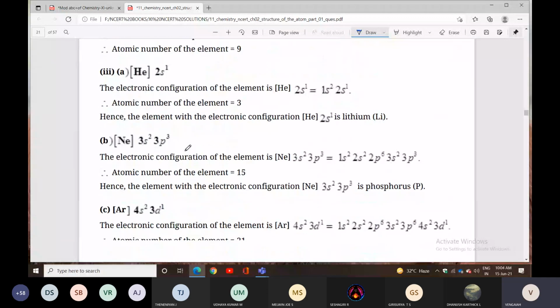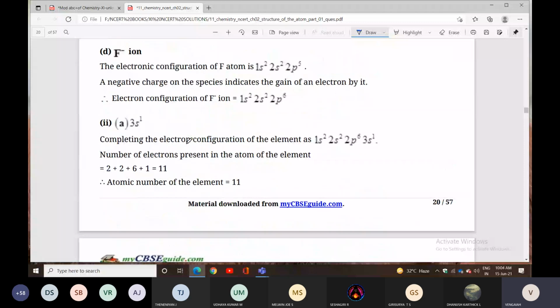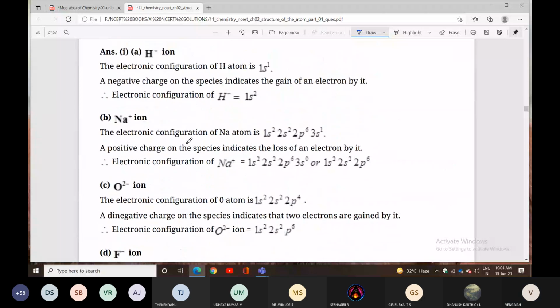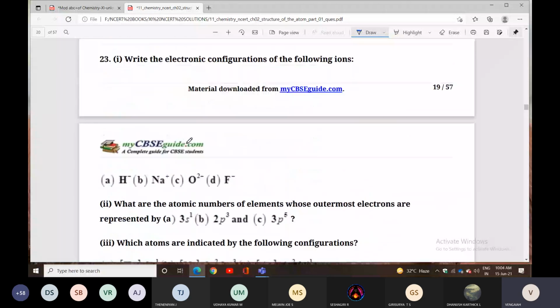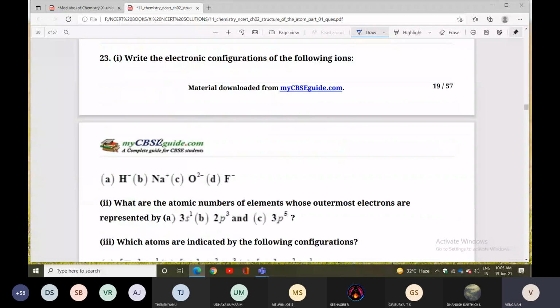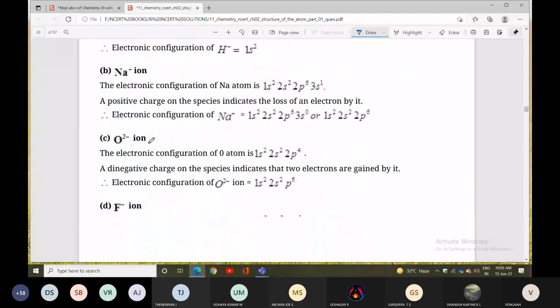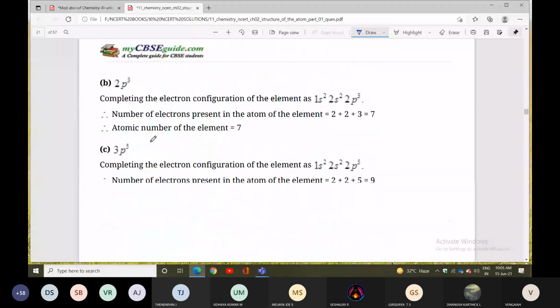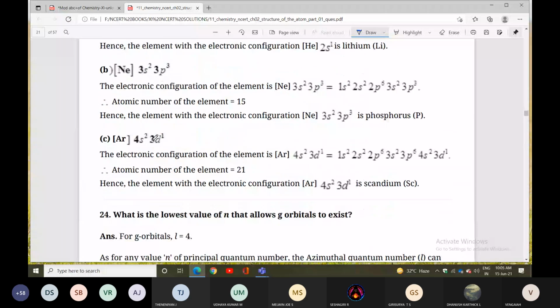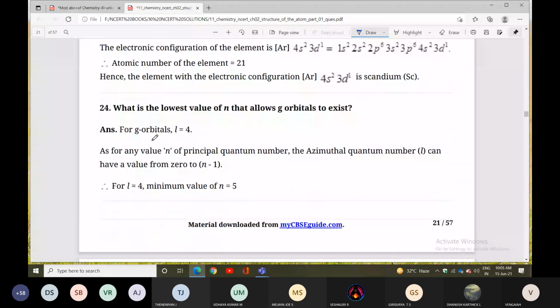Next question is to write down the electronic configuration. They have given some elements. You can write down the electronic configuration for the following five answers. You can write the electronic configuration easily. It will also be easy. Next one is, what is the lowest value of n?